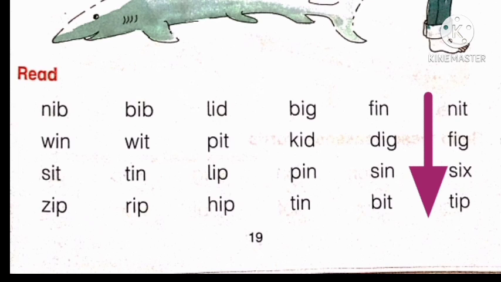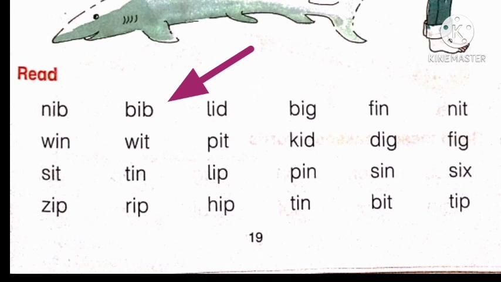So students, let's revise it again. Start from first column. N, ib, nib. W, in, win. S, it, sit. Z, ip, zip. Next column. B, ib, bib. W, it, wit. T, in, tin. R, ip, rip. Third column. L, id, lid. P, it, pit. L, ip, lip.